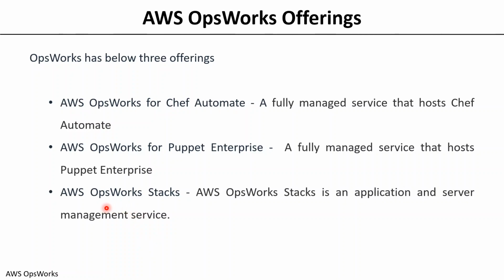The third service that we have is OpsWorks Stacks. This is an AWS-built automation configuration management system, which is based on Chef Automate, but it has its own other advantages as well. So these are the three services that you have from AWS in terms of OpsWorks.